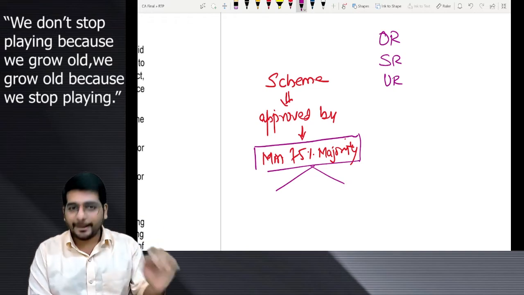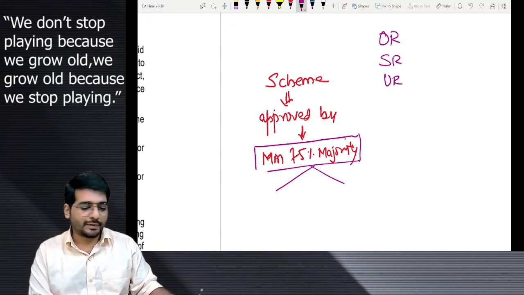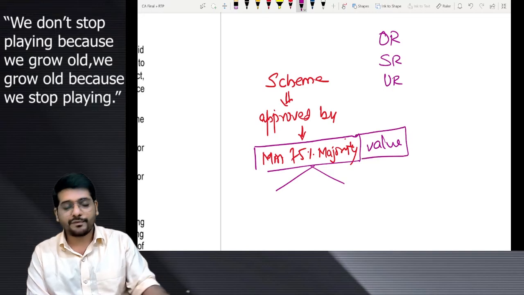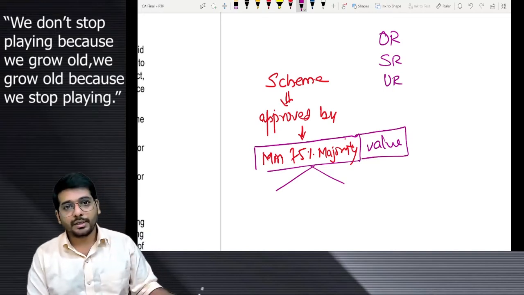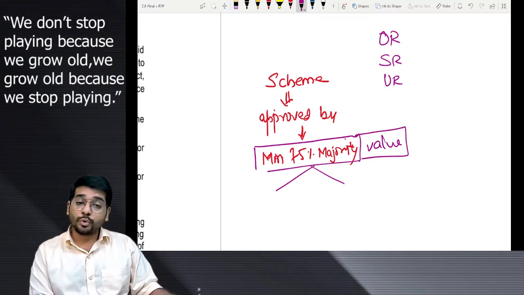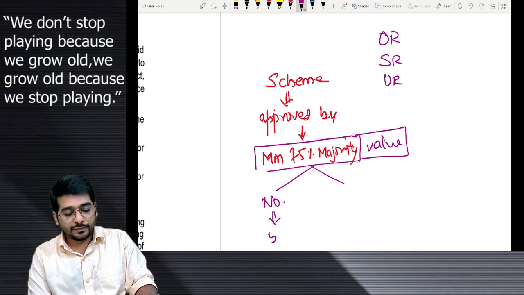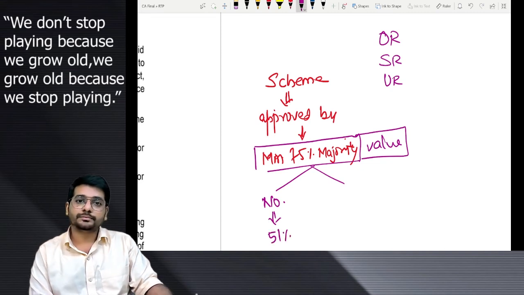We have given it a name known as extraordinary resolution. Why? Something extraordinary is required over here, because they said 75% majority in value. While they said the 75% majority, they said 75% majority in value. It means who should approve this particular resolution in terms of members? Number should be majority, meaning 51% or more.